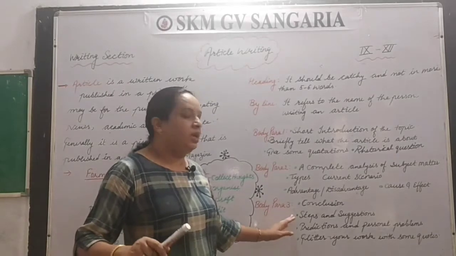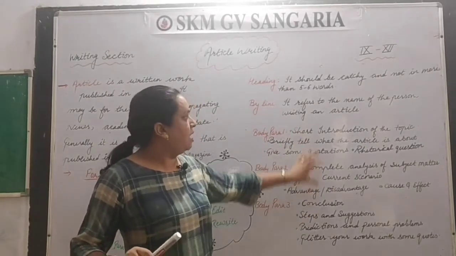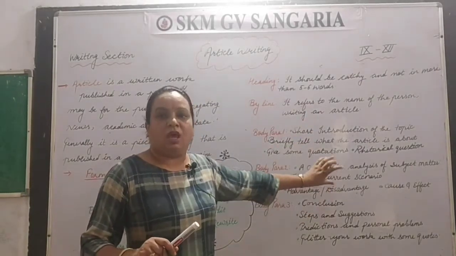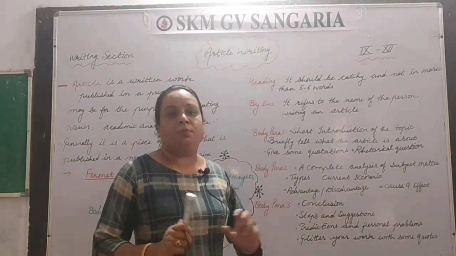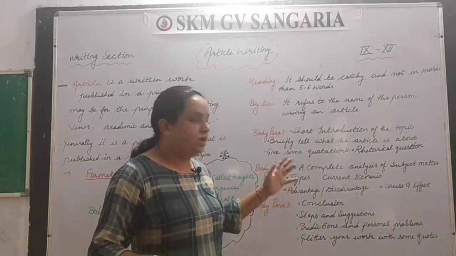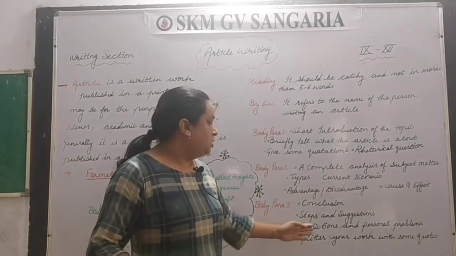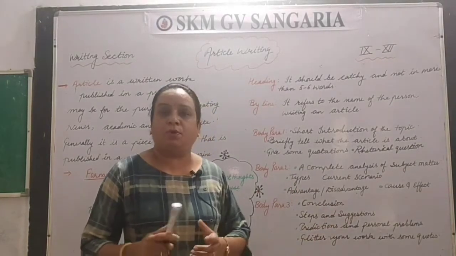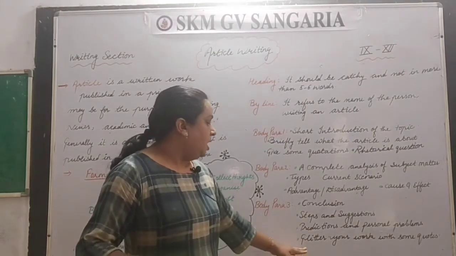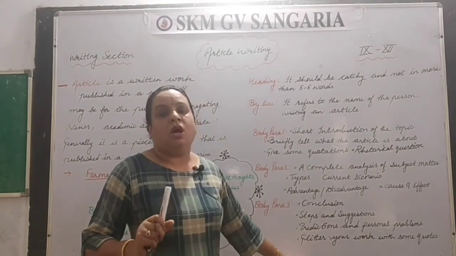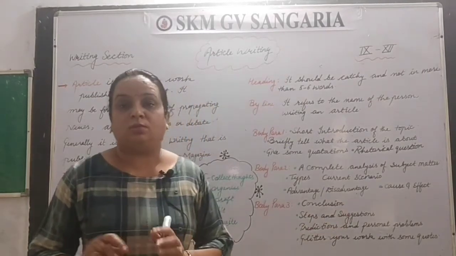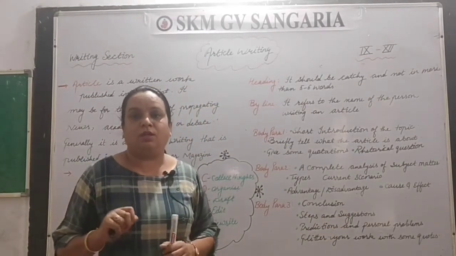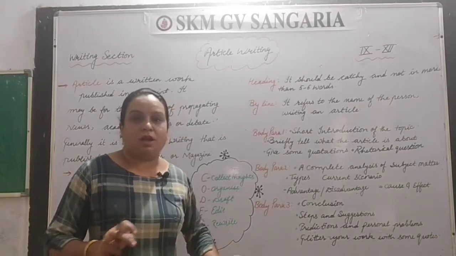So how do we write the conclusion? Whatever we have written in these two paragraphs, we have to conclude with steps and suggestions for the problem we are talking about. Next, you can add predictions and personal opinions here. And in the last part, I'll also give you the advice to glitter your work with some quotes. It doesn't mean you have to use a glitter pen. It is not like that.